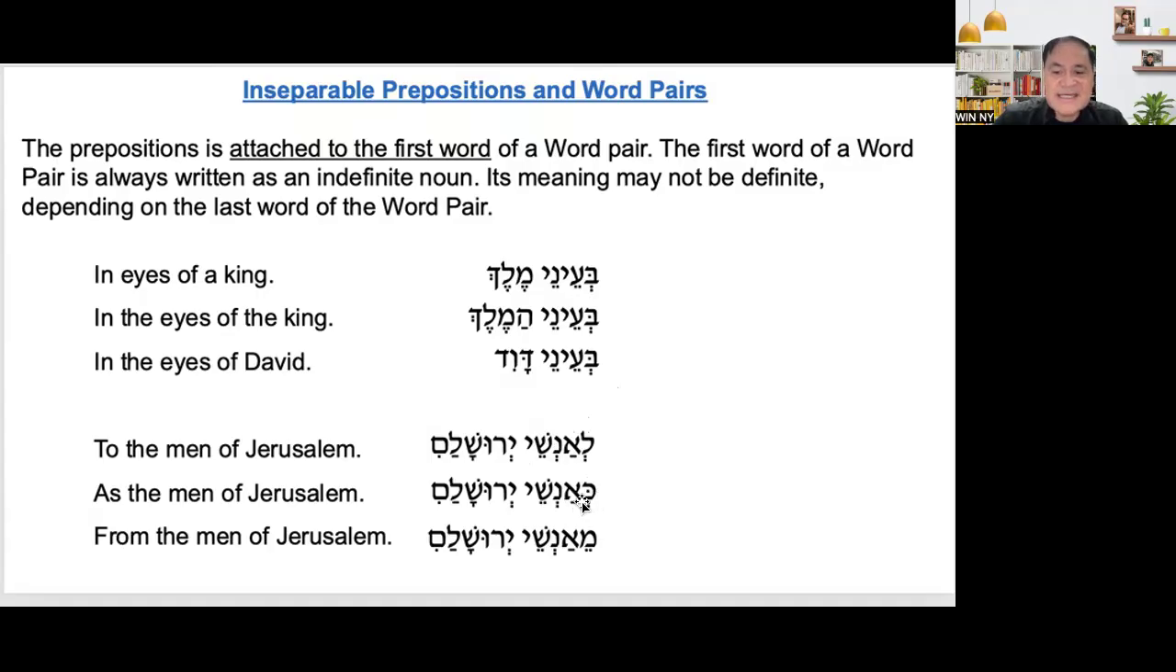So it means ki'anashe. Ki'anashe, as. Because the other one is to. The second is as. Ki'anashe Yerushalayim. And then look at the third sentence. From the men of the, it means me. Me anashe, Yerushalayim. If it is regular me, from, it means me or min. Now, since this is word pair, it became me anashe or anshe. Me anshe, Yerushalayim.